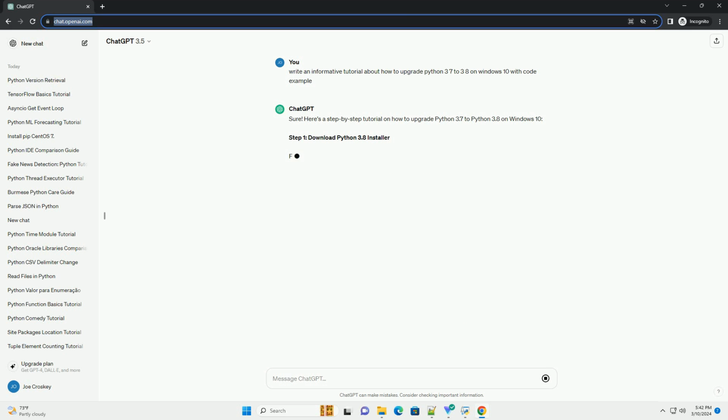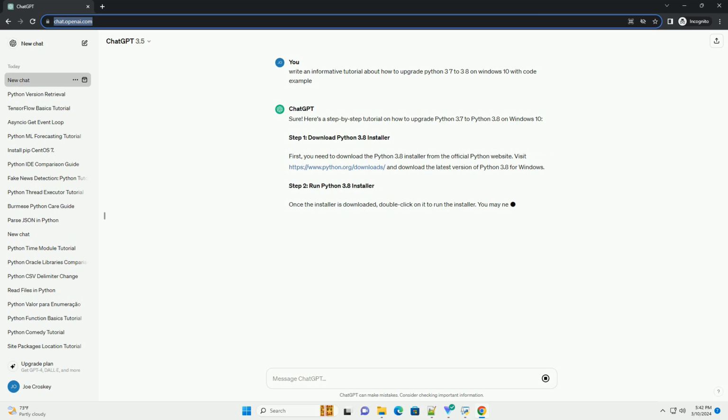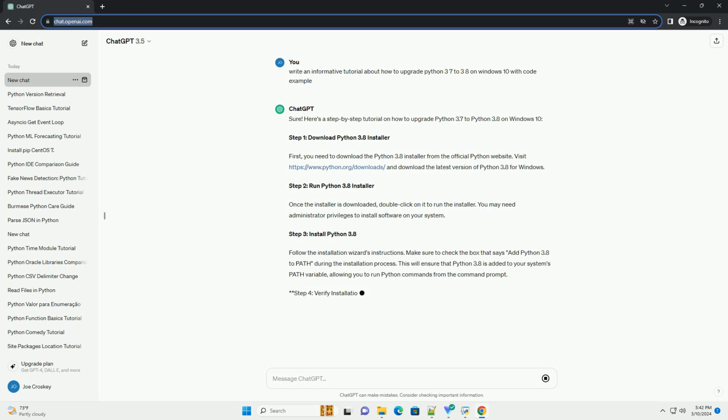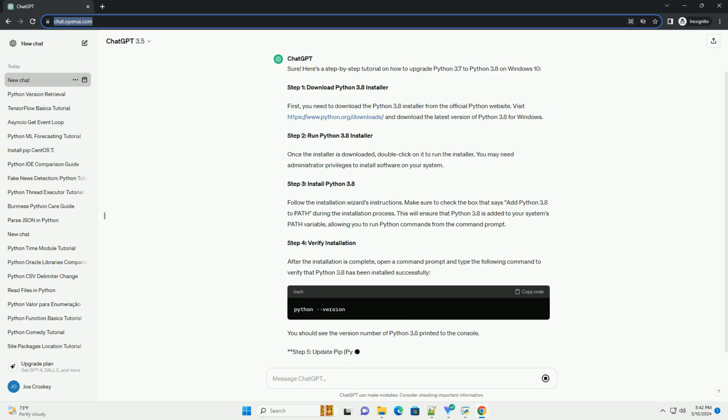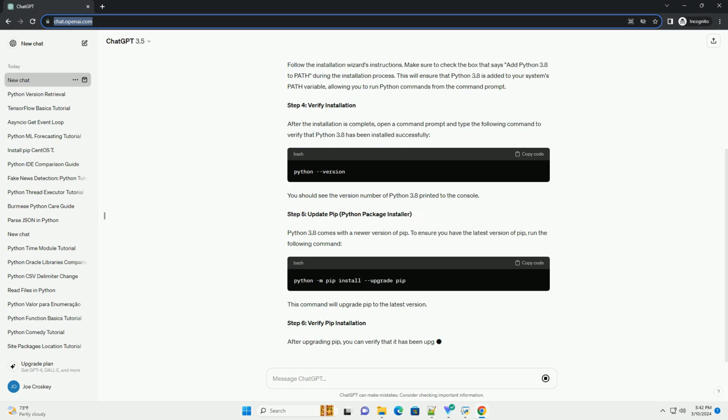Before upgrading, check your current Python version to confirm whether you are running Python 3.7. Open a command prompt and type. This command should display your current Python version. If it shows Python 3.7.x, you are ready to upgrade.